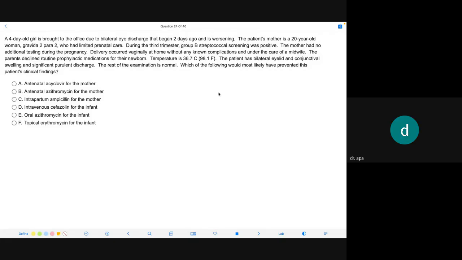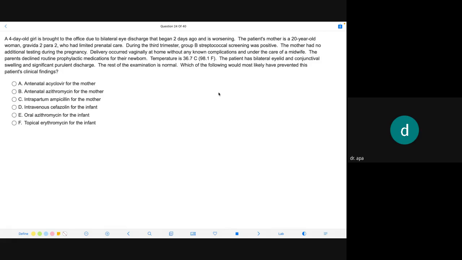Which of the following would most likely have prevented this patient's clinical finding? Acha, 4-day-old girl brought to the office due to bilateral eye discharge that began 2 days ago and is worsening. The patient's mother is a 20-year-old woman, gravida 2 para 2. Acha, just 4-day-old girl, na? And who has limited prenatal care. During the 3rd trimester, group B streptococcal screening was positive. The mother had no additional testing during the pregnancy. Delivery occurred vaginally at home without any complication and under the care of a midwife. The parents declined routine prophylactic medication for their newborn.